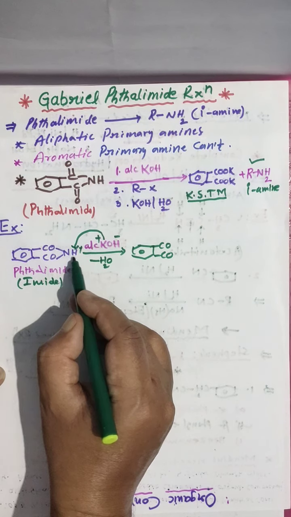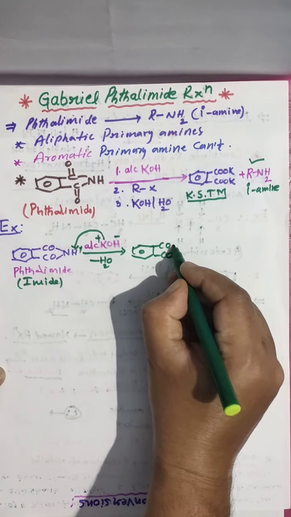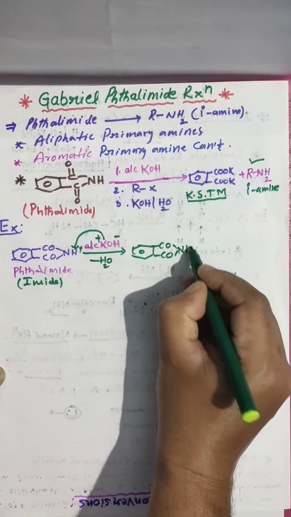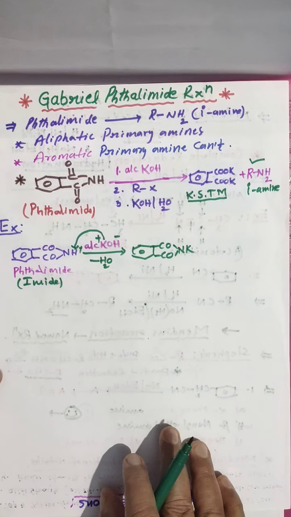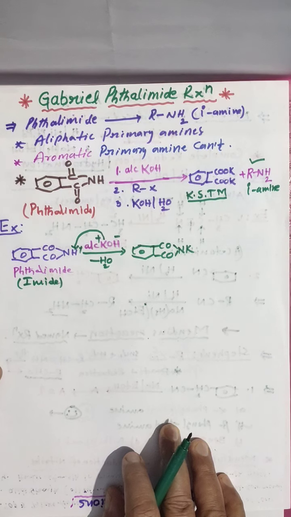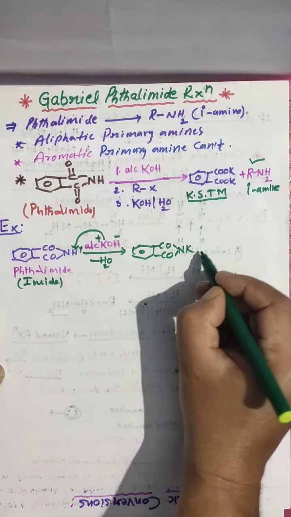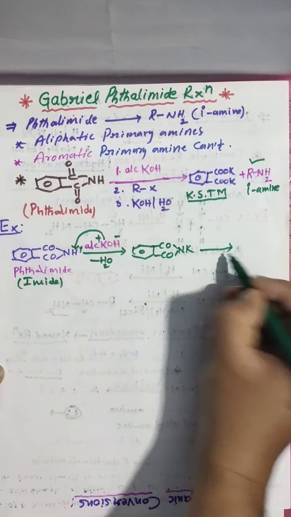This OH and H form water and K attaches to N, NK. This we are calling the intermediate.